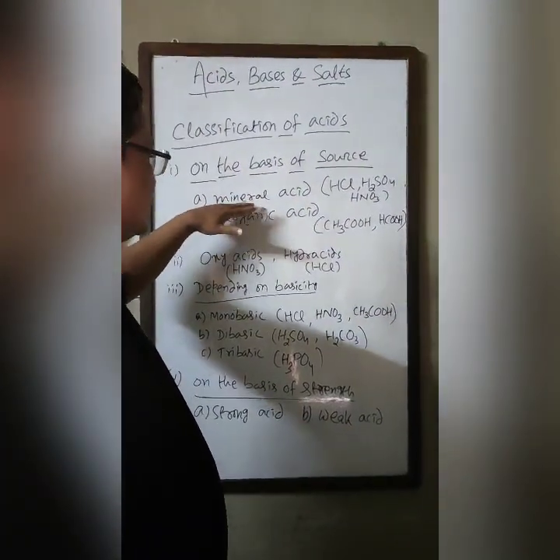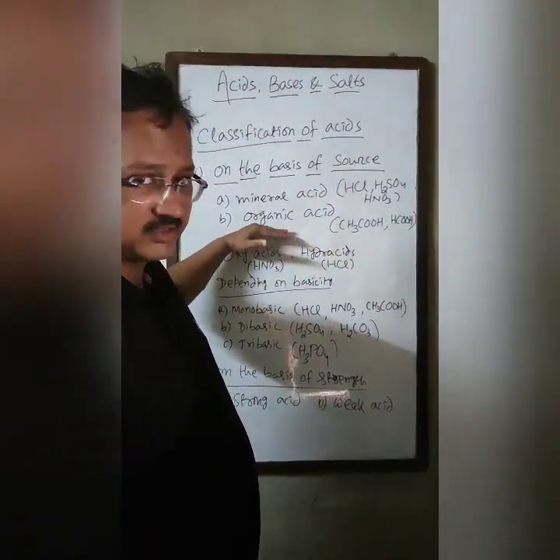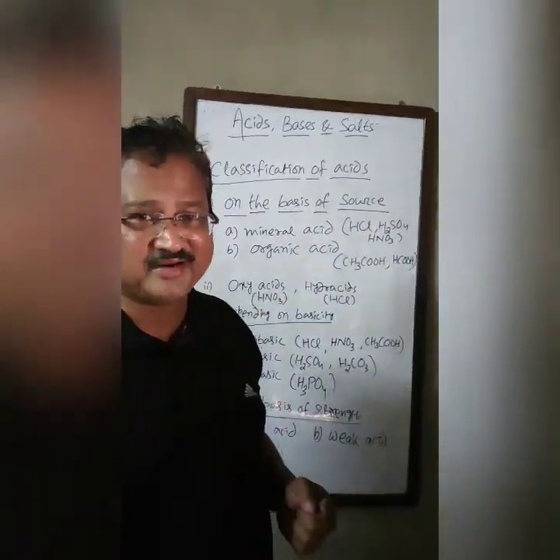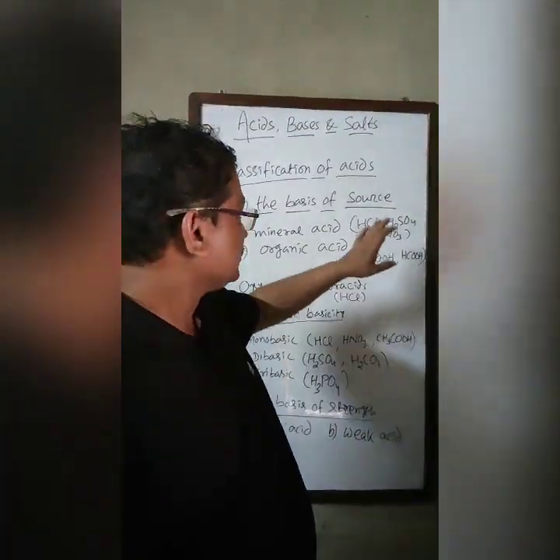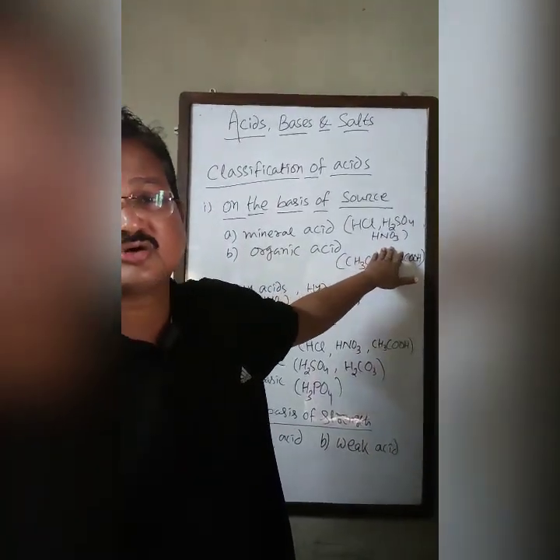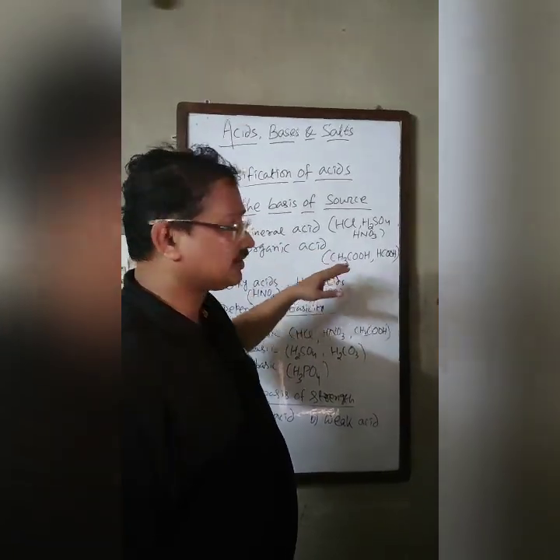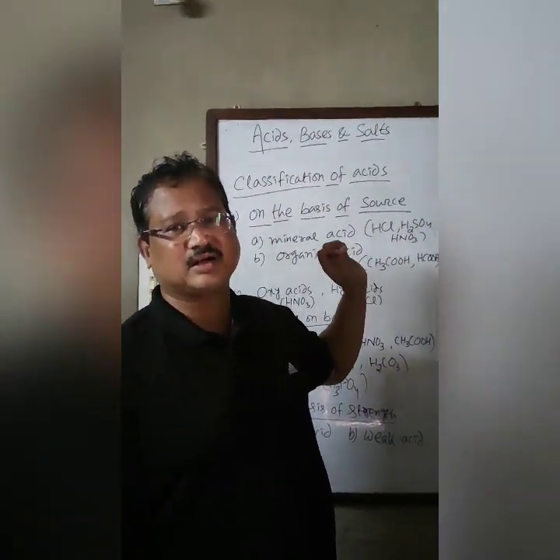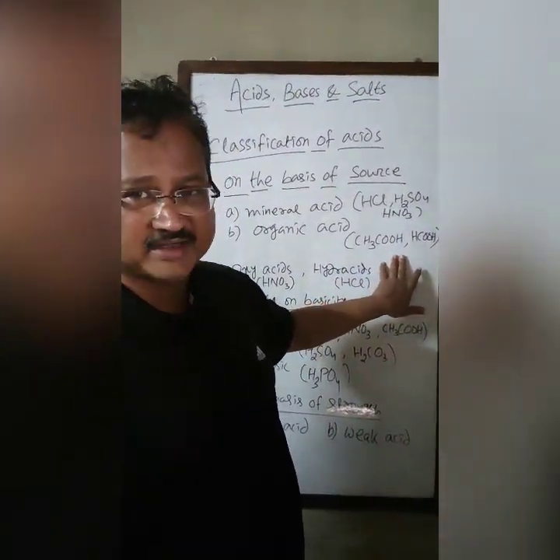That can be classified as mineral acid or inorganic acid, and organic acid. Acids which are extracted from minerals are considered mineral acids. Your hydrochloric acid, sulfuric acid and nitric acid, these all are mineral acids. Similarly, acids which are obtained from a plant or animal source, particularly plant source, contain carbon, and they are the organic acids.